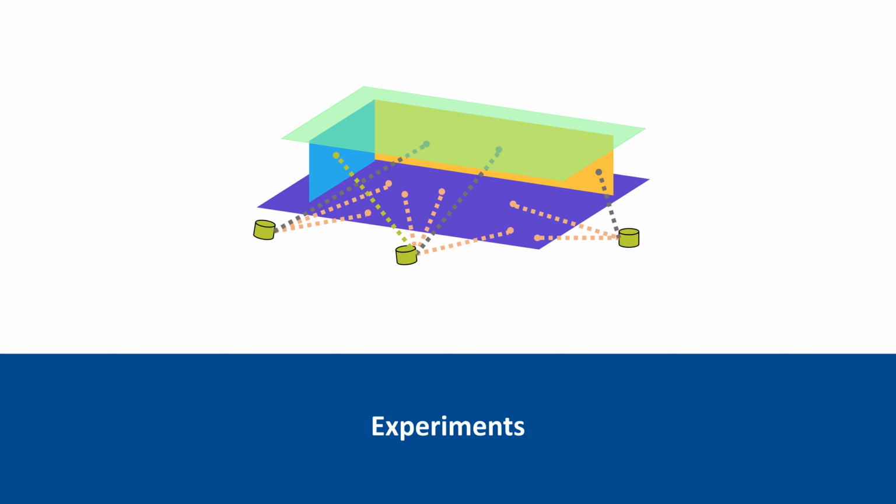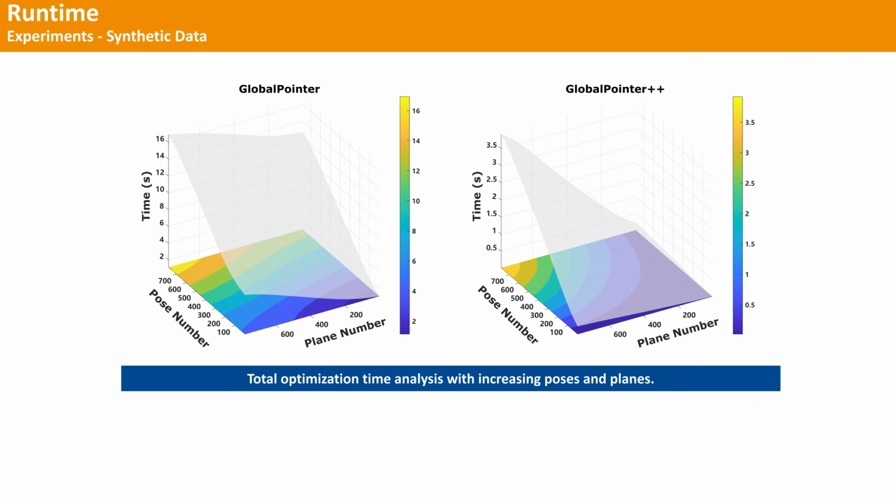Finally, I will show some experimental results. For the synthetic dataset, we generate numerous virtual planes and virtual observation poses. Each pose is set to be inside a box with a maximum size of 50 meters, and each plane is set to be observed from any pose. We evaluate the runtime of GlobalPointer and GlobalPointer++. The number of planes and poses increases gradually, using well-initialized parameters. As illustrated, the runtime of GlobalPointer exhibits a linear growth trend with increasing numbers of planes and poses, while GlobalPointer++ achieves a 5-10x speedup compared to GlobalPointer.